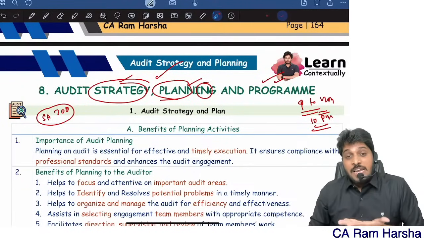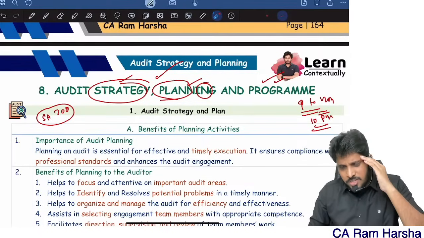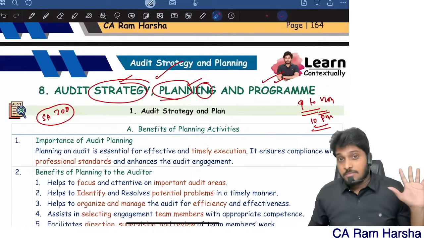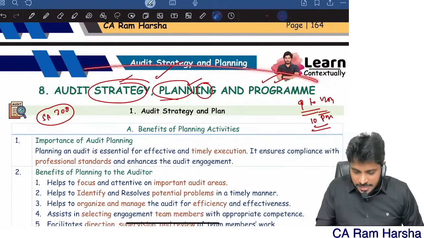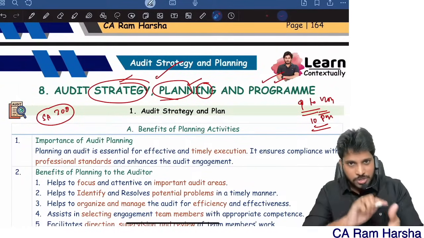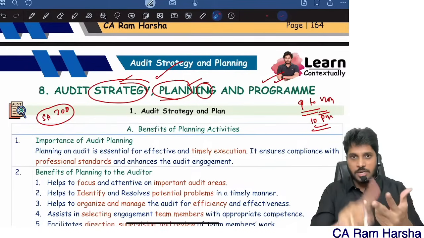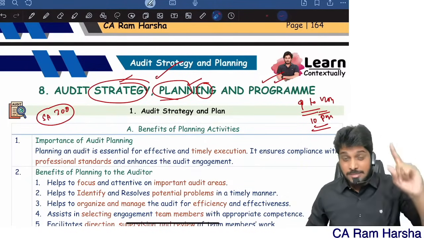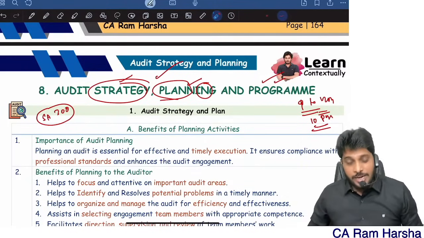Strategy is like a preliminary thinking of the auditor, whatever the auditor is thinking about how to do this audit and what to do in this audit. Now this entire process, whether you call it strategy, plan or program, is called audit planning.